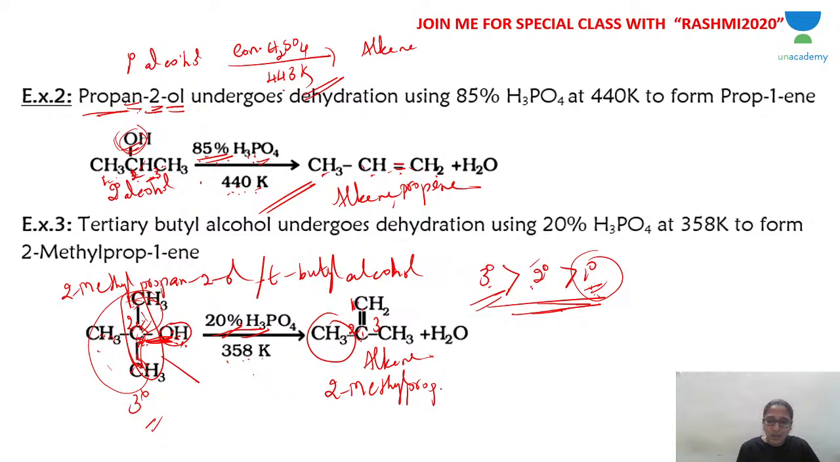You have a double bond, so you have to write 1-ene. 2-methyl prop 1-ene. This is the name of the compound.